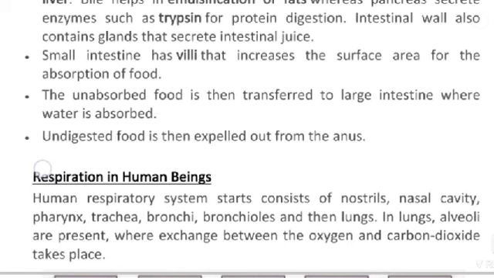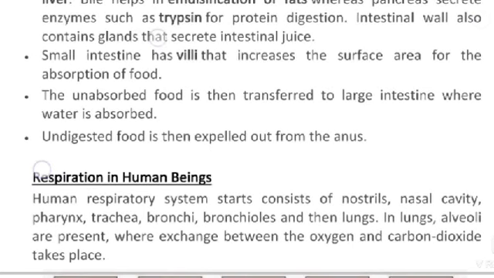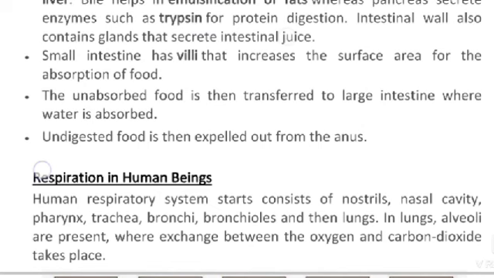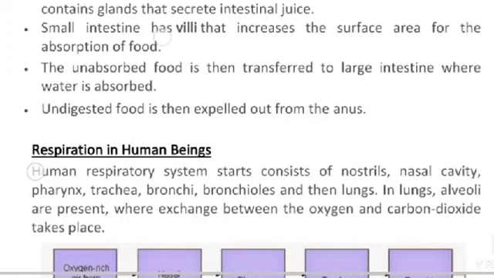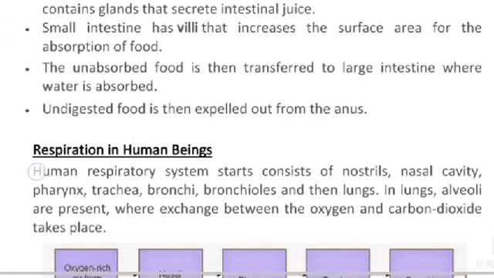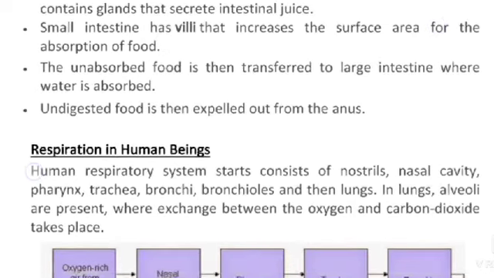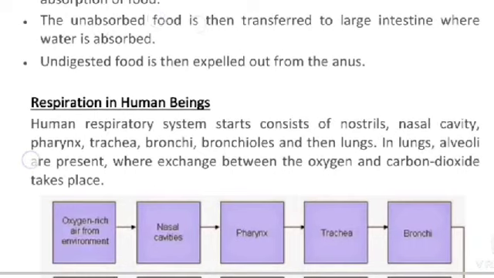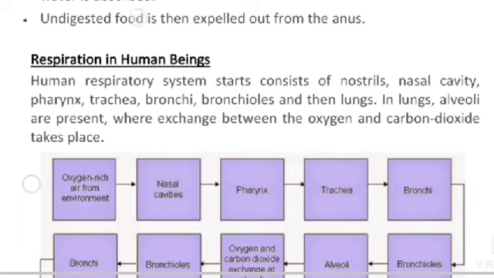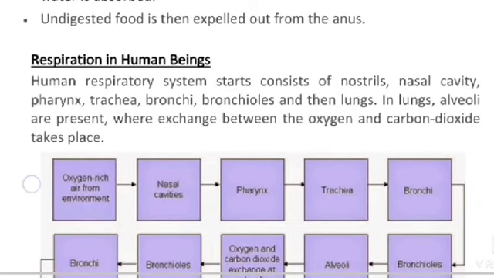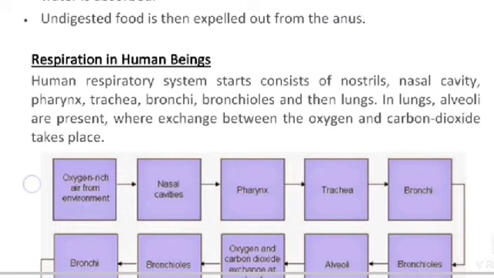Intestinal wall also contains glands that secrete intestinal juice. Small intestine has villi that increase the surface area for the absorption of food. The unabsorbed food is then transferred to the large intestine where water is absorbed. Undigested food is then expelled out from the anus.